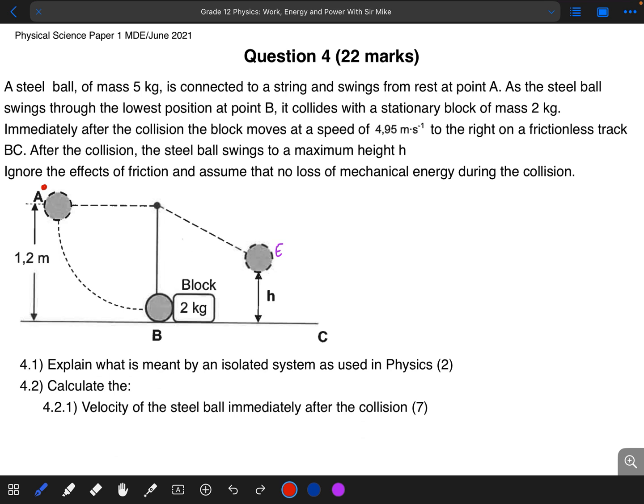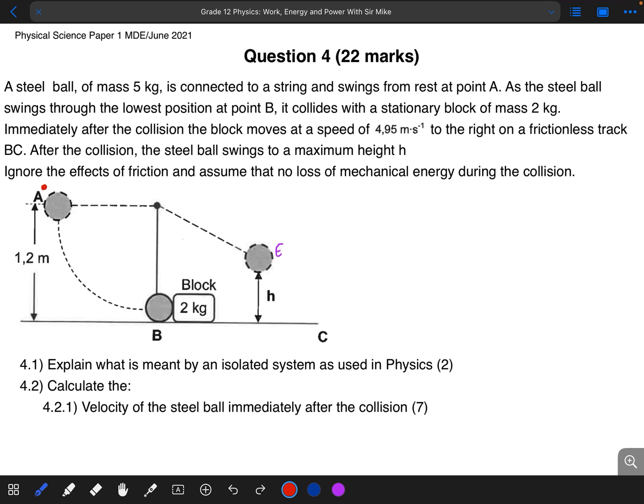For 4.1, they ask what is meant by an isolated system as used in physics. An isolated system is a system where there are no external forces such as frictional force, applied force, tension, and air resistance. So that's for your 4.1.